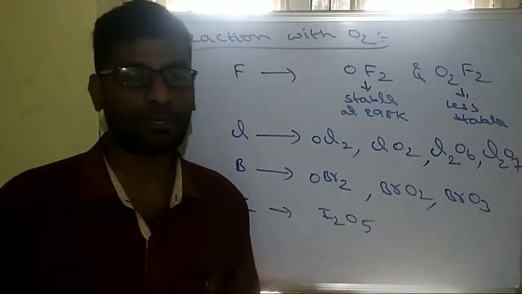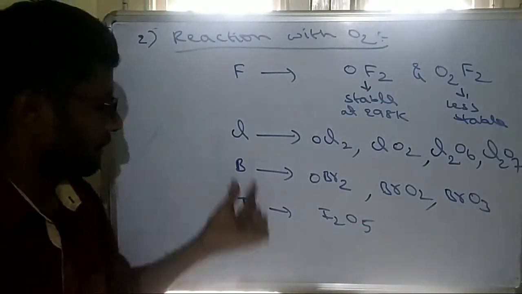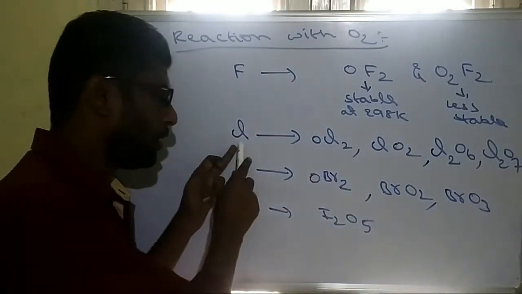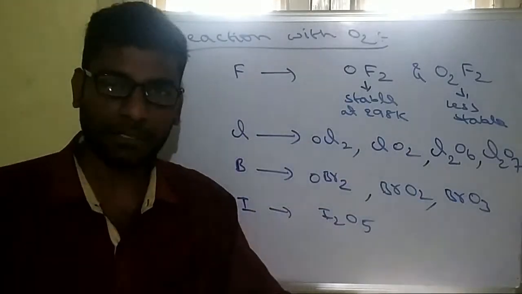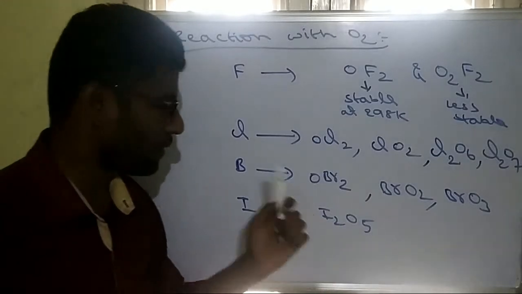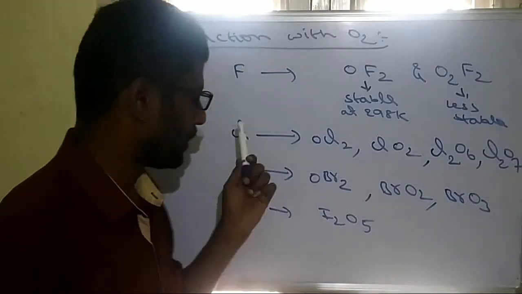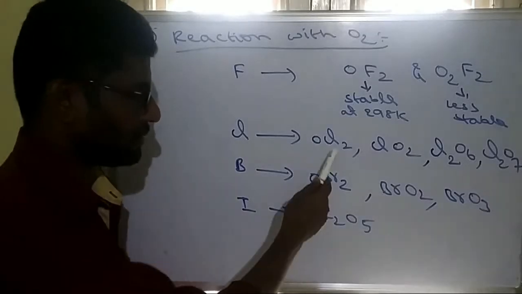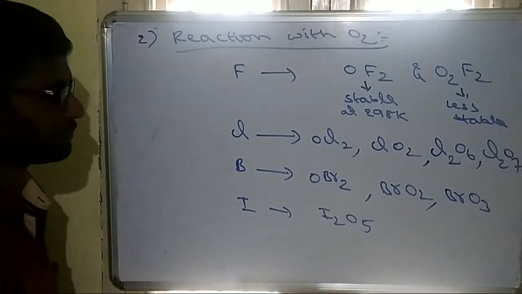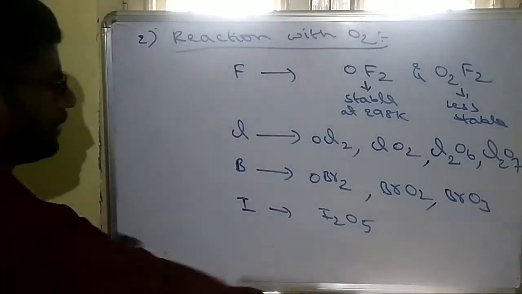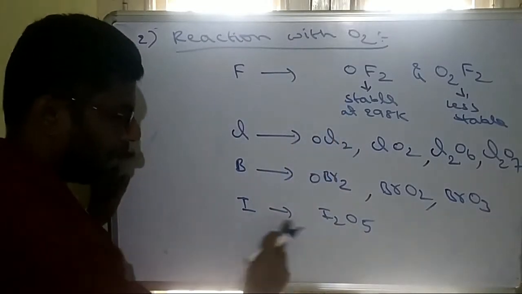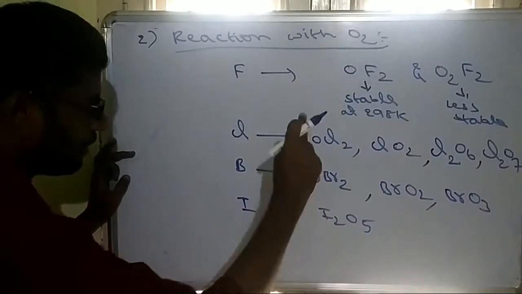Fluorine will form two compounds, both of which are called fluorides, but the remaining halogens we call oxides. Among these, remember, chlorine will form the maximum number of oxides, whereas iodine will form the least number of oxides. Iodine forms only one oxide, that is I2O5, and chlorine forms the maximum number, Cl2O, ClO2, Cl2O6, Cl2O7. Here we have OF2, OCl2, OBr2. Iodine does not form OI2.